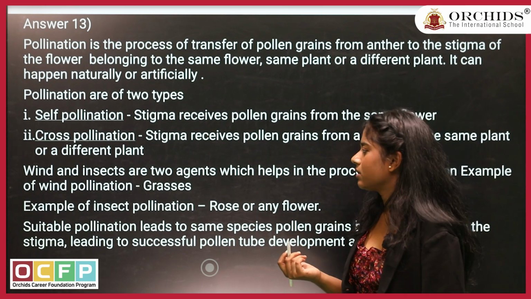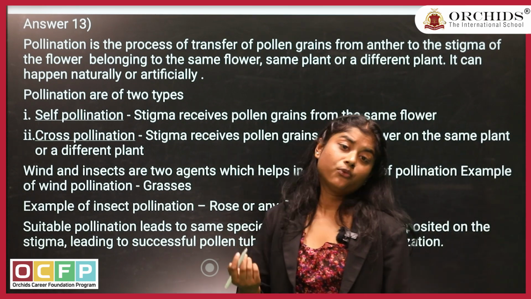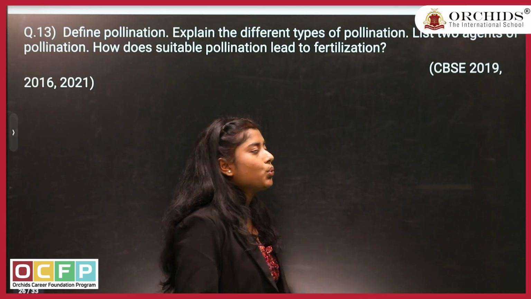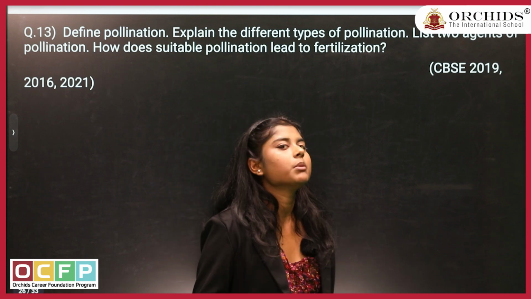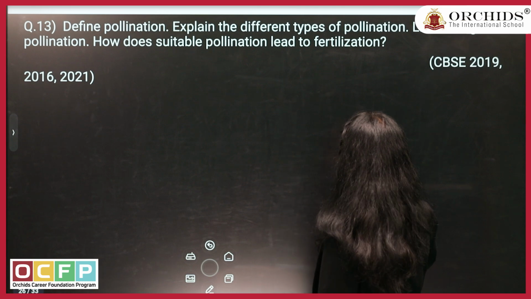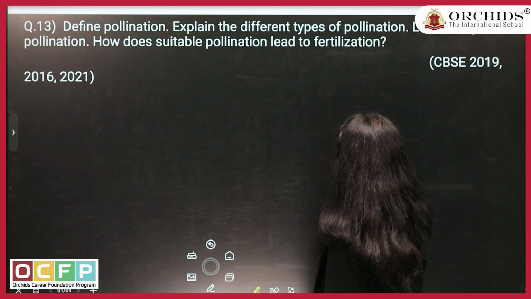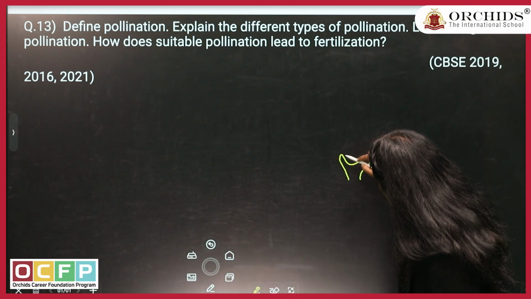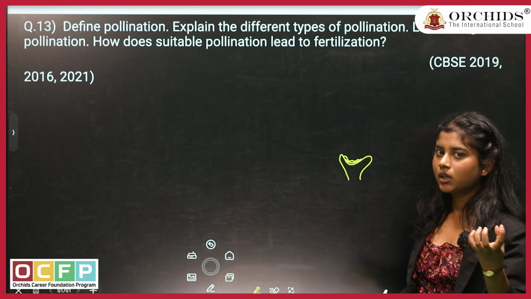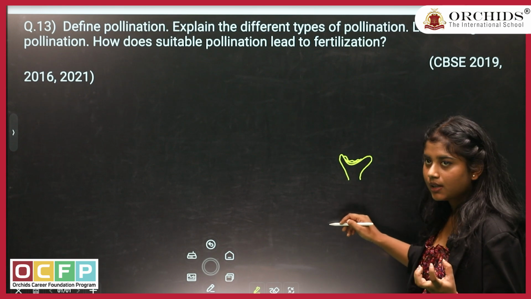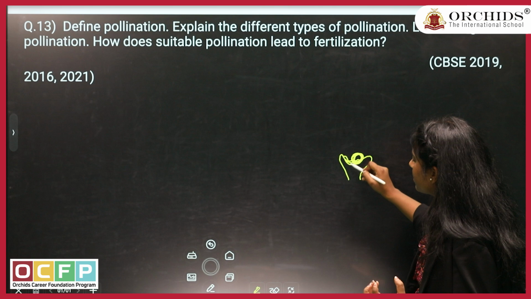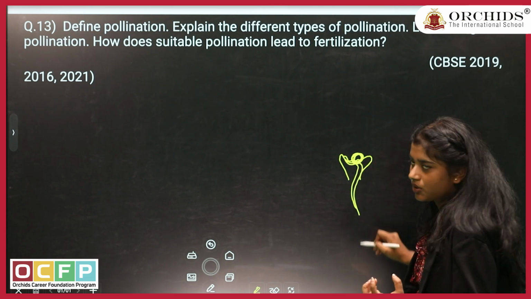Now, you know that with the wind, many pollen grains are flying over, right? How will the plant find out that it's from the same species? Your stigma has this capability. First of all, it has sticky substances over the stigma which hold up the pollen grains, and when the pollen is of the same species, the stigma recognizes it and helps in its germination.